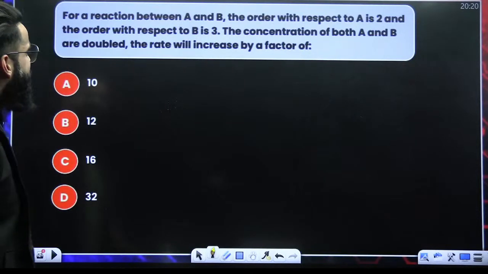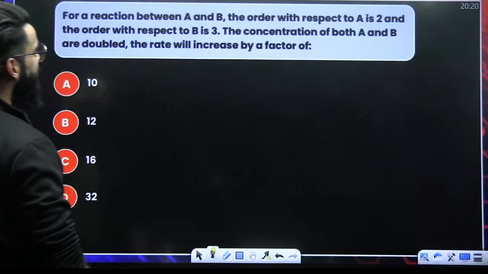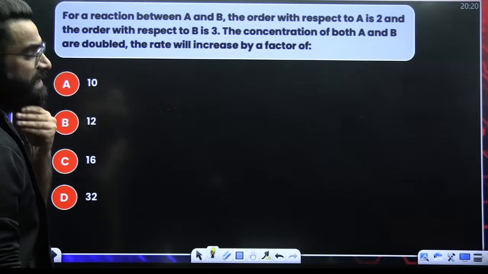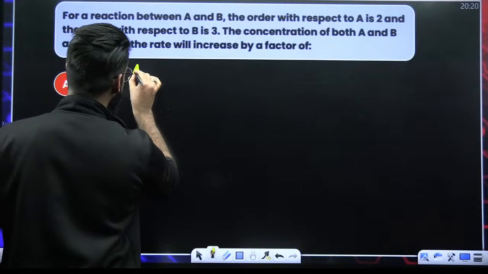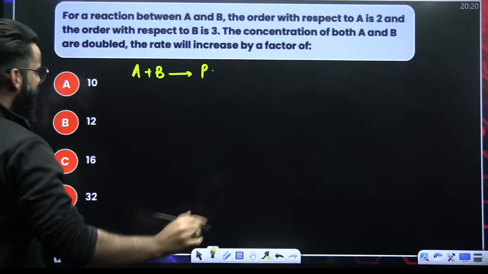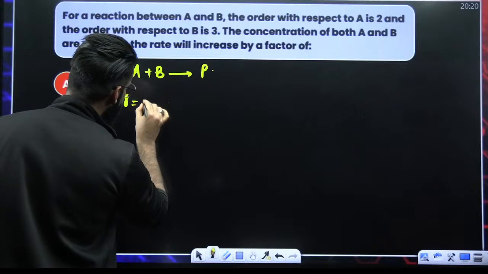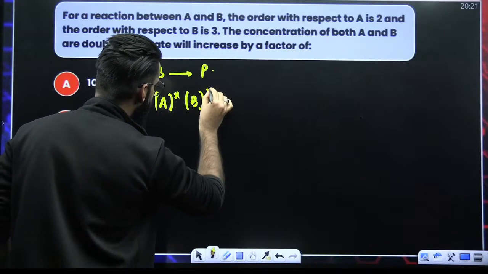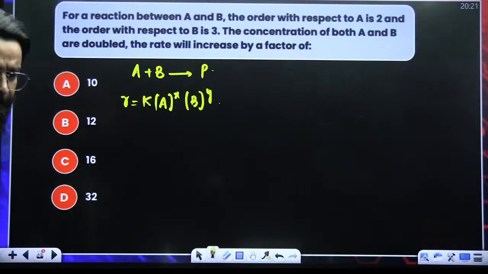Easy. For the reaction between A and B, the order with respect to A is 2 and the order with respect to B is 3. So you have got a reaction, for example, like this. A plus B, it gives products. If I write its rate law, it is supposed to be R is equal to K, concentration of A raised power X, concentration of B raised power Y. This is its rate law, number 1.